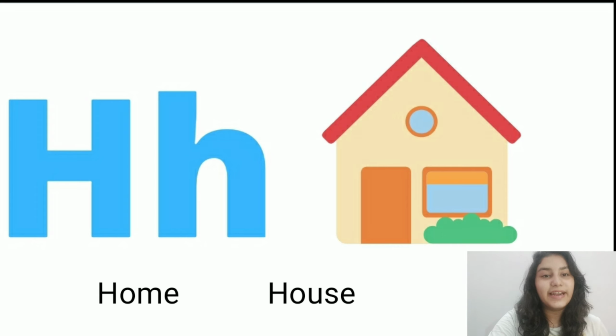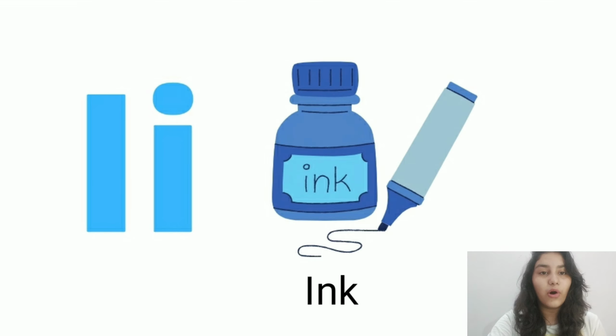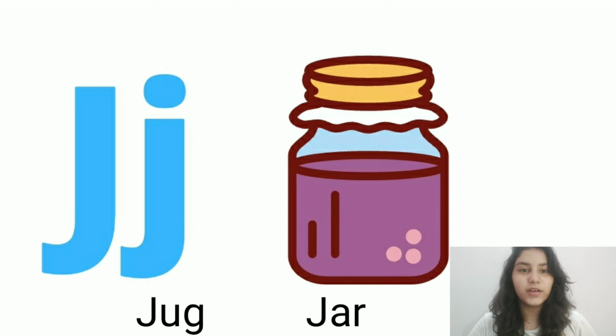The sound of letter H is H. H as in home. H as in house. The sound of letter I is A or E. A as in ink. Letter J. The sound of letter J is J. J as in jug. J as in a jar.